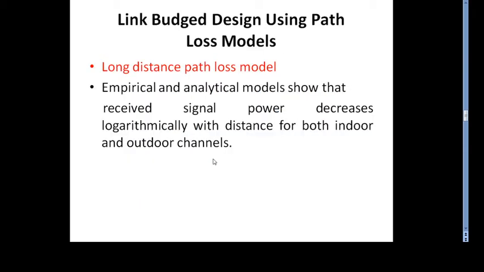Then go to the second concept, which is link budget design using path loss models. The first model to be studied in link budget design using path loss models is the long distance path loss model. Empirical and analytical models show that the received signal power decreases logarithmically with distance for both indoor and outdoor channels. So this is to be remembered: whenever the distance increases, the power decreases for both indoor and outdoor channels.